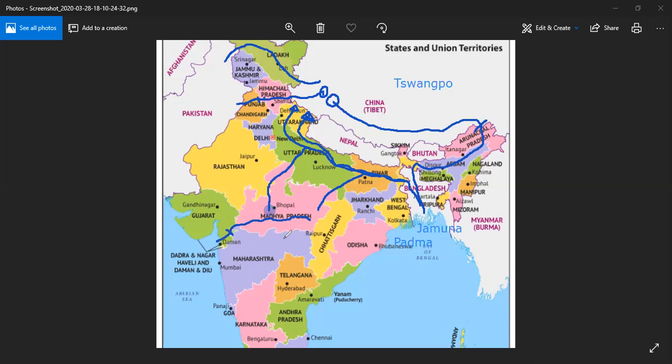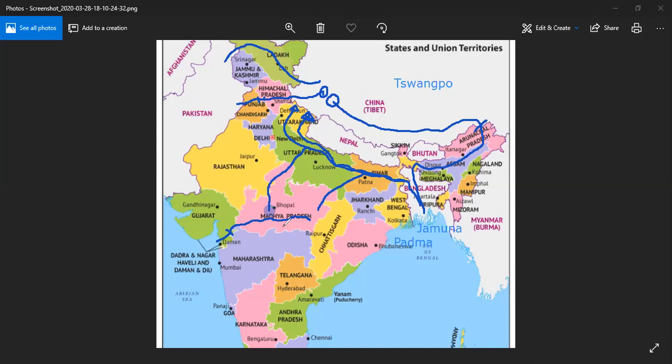And another one is the Tapi River. Tapi River originates in the Betul region. In the Betul region, Multai is the place from where this is originating.